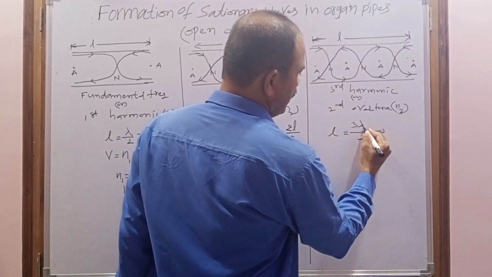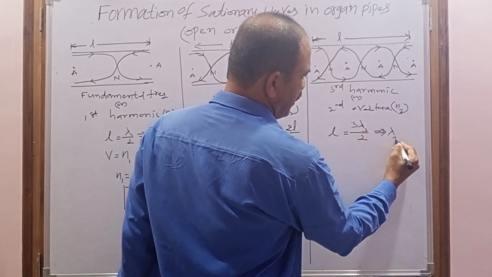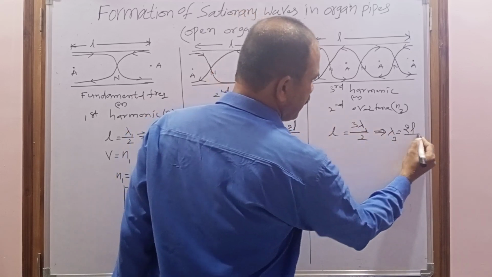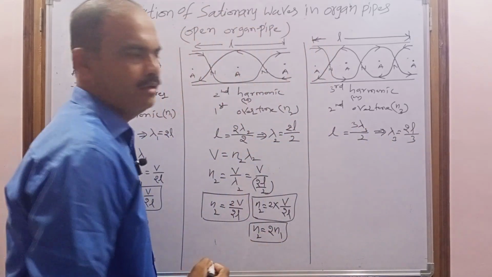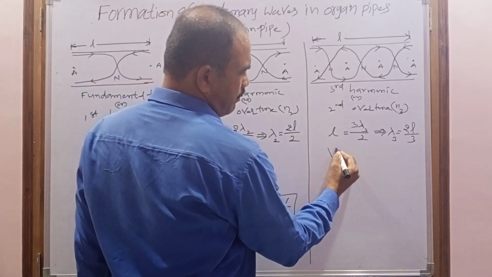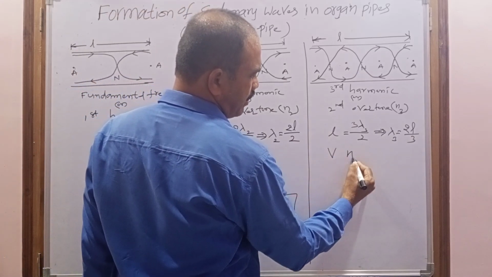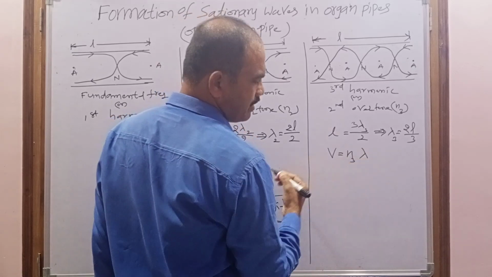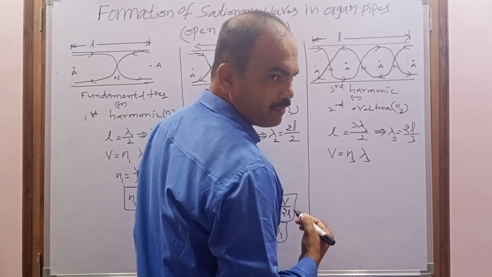Now when we do the cross multiplication, lambda 3 equals 2 into L, 2L, and the 3 will go to the denominator: 2L by 3. Now you know the relation between wave speed, frequency and wavelength. What is that? V equals N lambda. But here the frequency is N suffix 3 and the wavelength is lambda suffix 3.